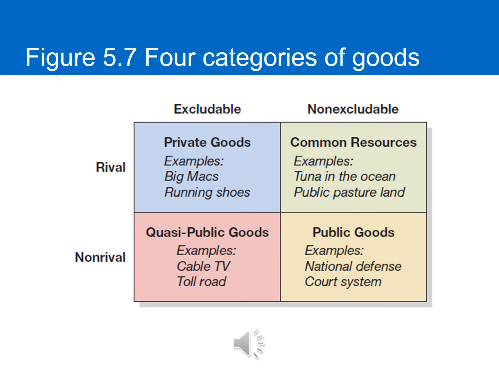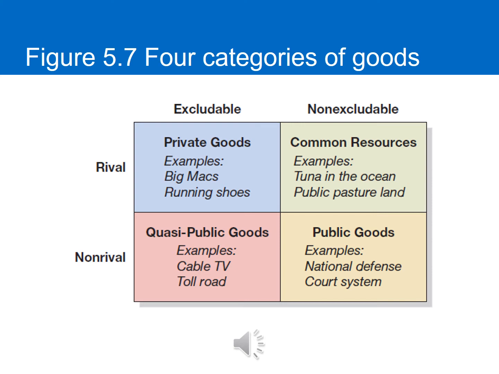Next is common resources. Now these are non-excludable. You cannot prevent other people from using them, but they are rivalrous. There's a certain amount, and once that amount is used, you can't use it anymore. So examples of this are like fish in the ocean. It's very difficult to prevent someone from fishing in the ocean, to stop them from going out there and taking these fish. But they are rivalrous. If I catch a fish, you cannot catch that fish because I now have it.